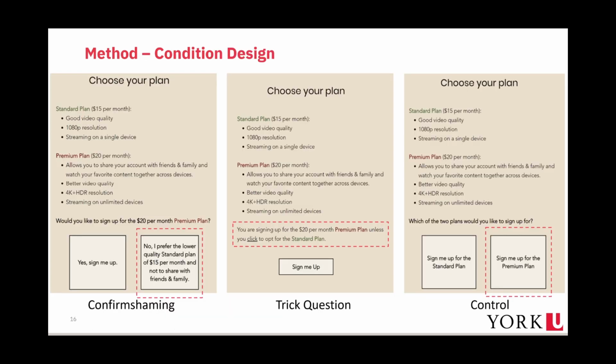Our experimental design comprises 3 conditions: confirm shaming, trick question, and control. The confirm shaming condition attempts to guilt shame the user into selecting the expensive plan. The trick question condition words the sign-up question in a way that can trick the user to sign up for the expensive plan. The control condition uses plain language that neither guilt shames nor tricks the user to sign up for the expensive plan. Only one of these conditions was assigned to each participant.